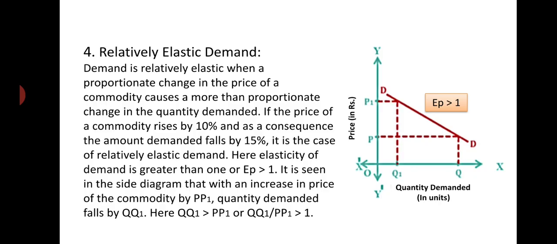Price rises by PP1, but quantity demanded falls by QQ1. So demand falls by more percentage than the percentage change in price. So when the proportionate change in demand is more than proportionate change in price, it is the case of relatively elastic demand, and here EP is greater than 1.